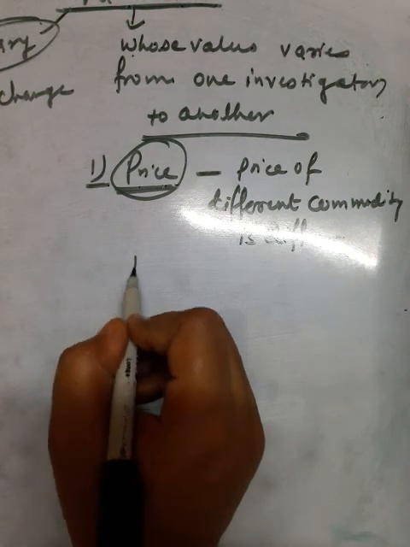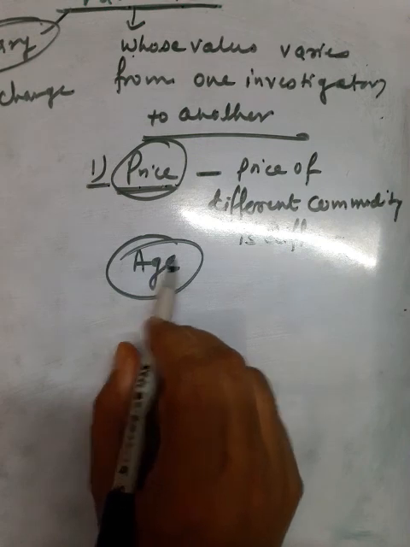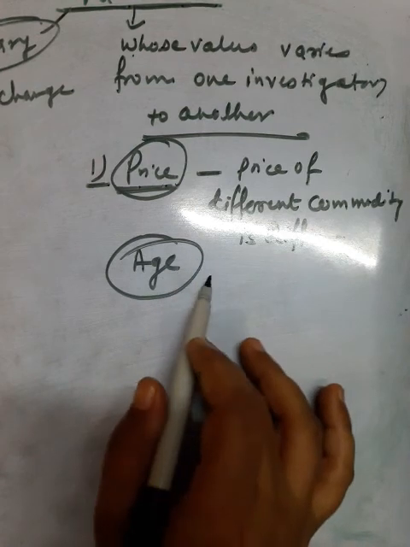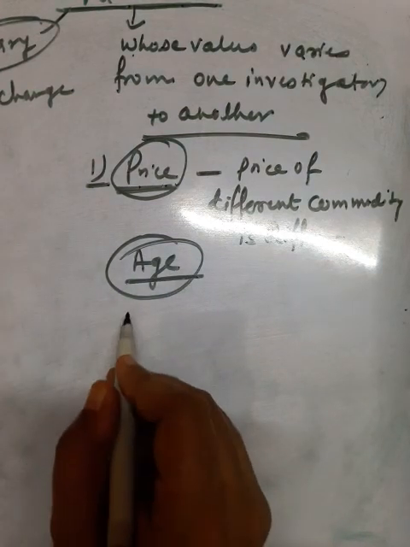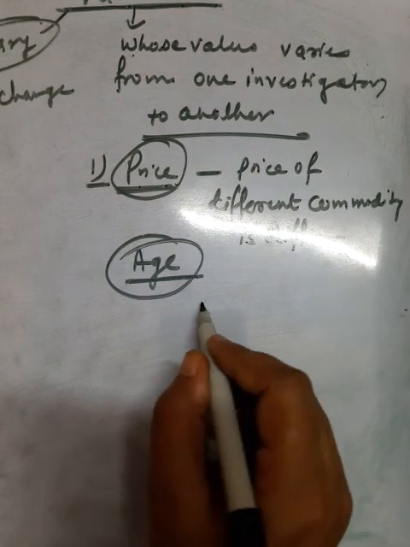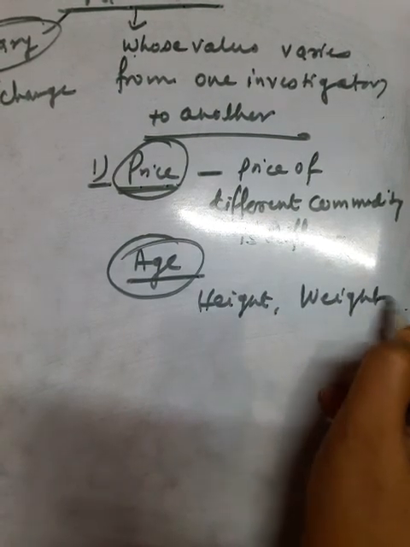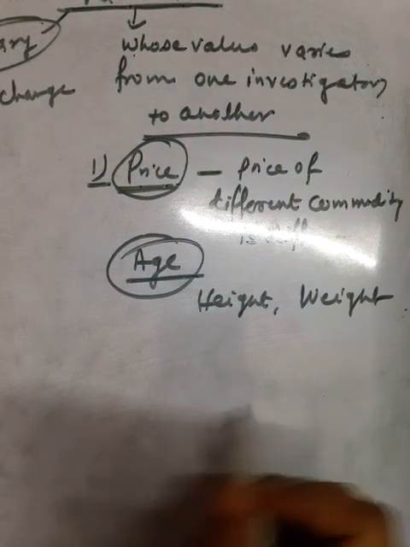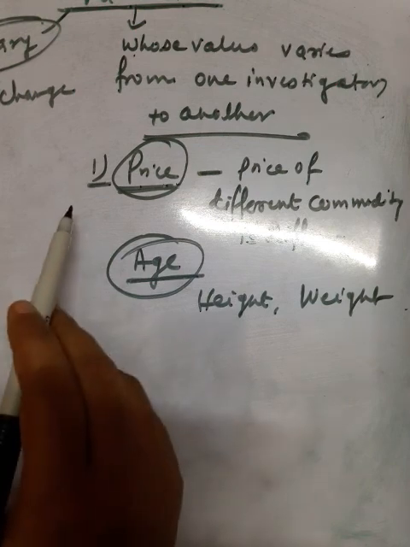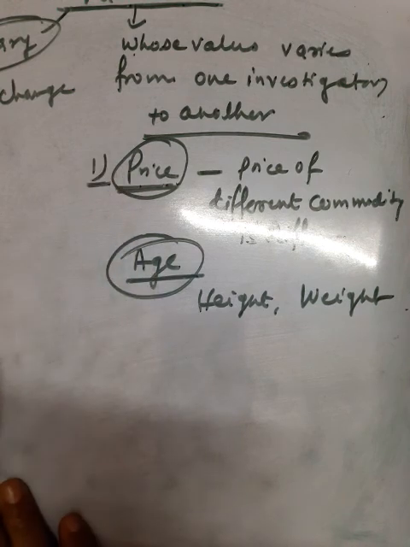Next, one more example. Suppose age is also a variable because the age of different students varies, person to person. That's why age is also considered a variable. Next are various things. We can say that these are variables, like height of the students, weight, wages, expenditure, imports, production. These are considered variables because their values vary from one investigation to another.